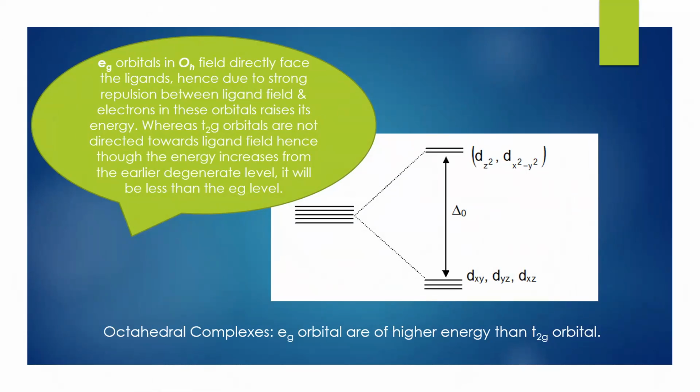The orbitals in an octahedral field that directly face the ligands are termed Eg orbitals. Hence, the strong repulsion between the ligand field and electrons in these orbitals raises their energy. Whereas T2g orbitals are not directed towards the ligand field, hence though the energy increases from the earlier degenerate level, it will be less than the Eg level.